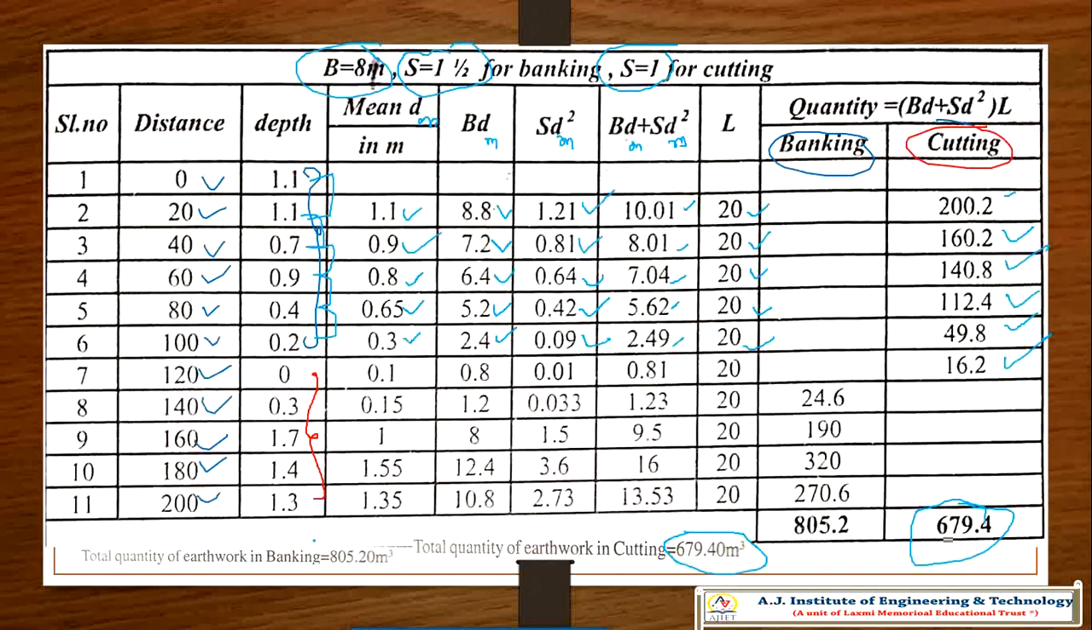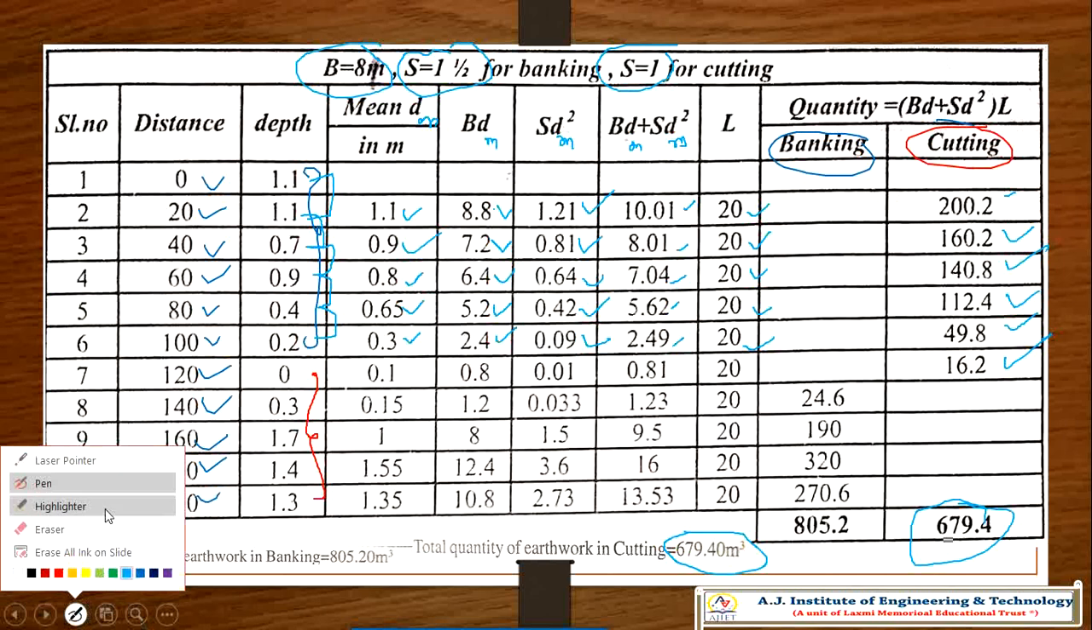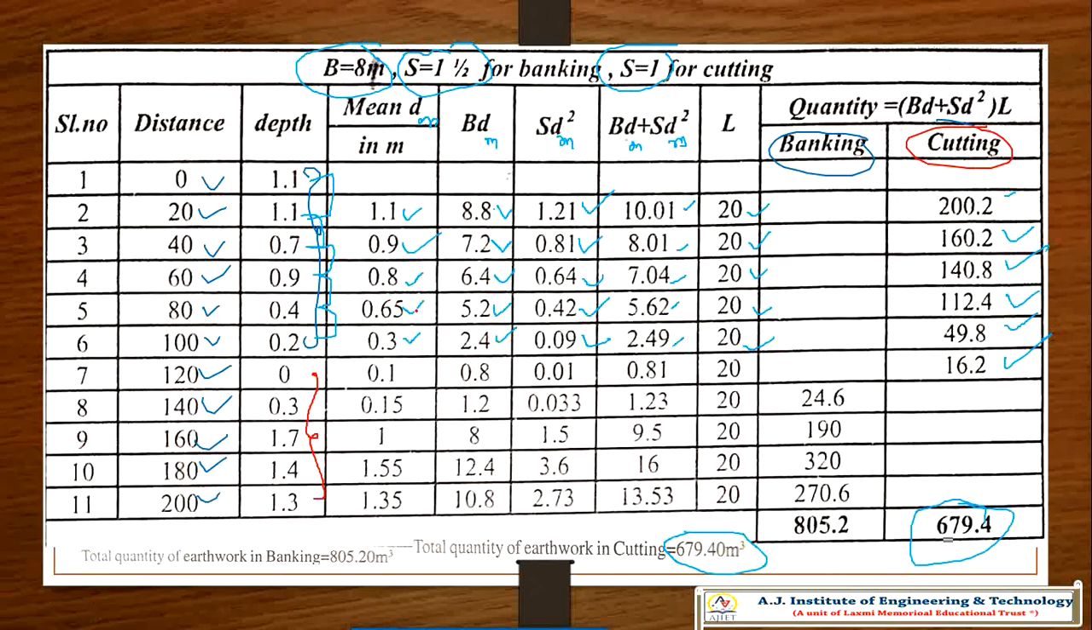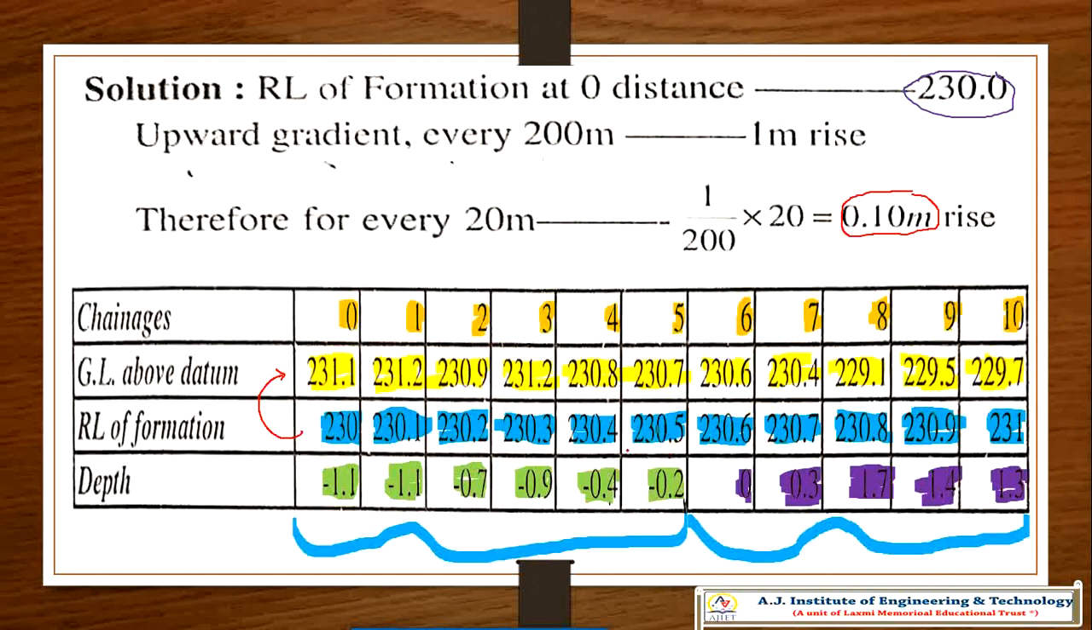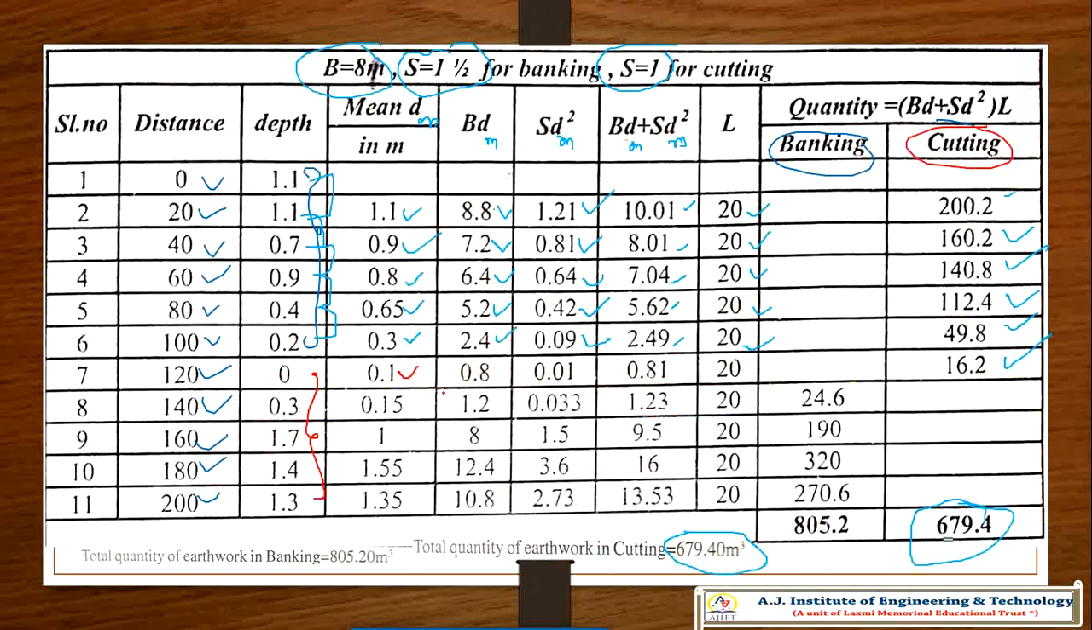So now next one, if you concentrate, that is banking. The banking portion is again the same. The depth we got from here, here we are getting the depth. So 0.1 difference, 0.15, 1, 1.55. These all are negative, right? These all are negative, so you can mark them if required. It's not required. Cutting means negative and banking means positive. Okay. So now